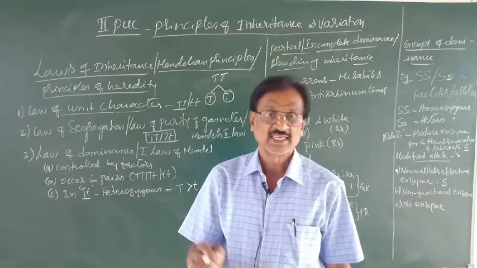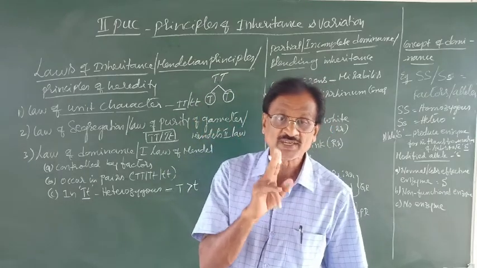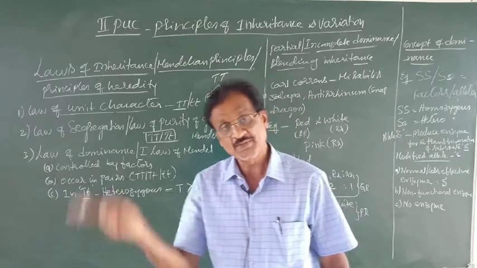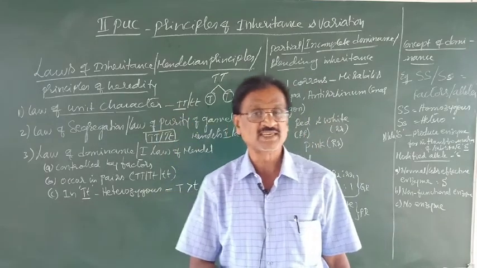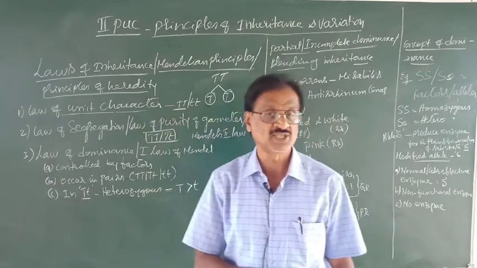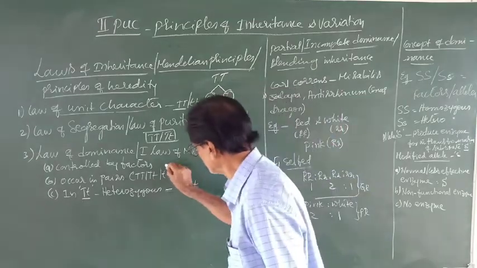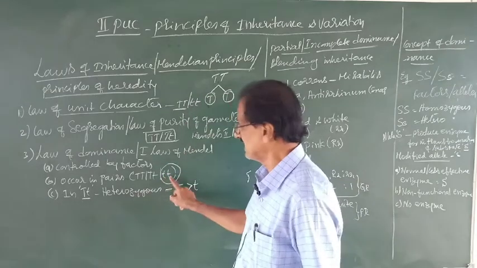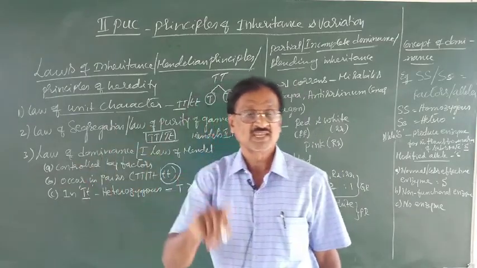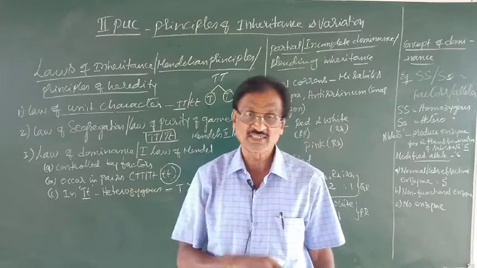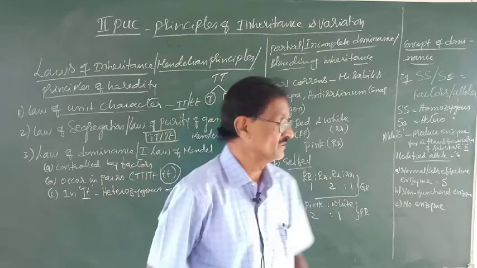So the recessive character is expressed only in the absence of the dominant factor. But the dominant character is expressed both in the homozygous condition and in the heterozygous condition. The dwarf character is expressed only in the homozygous condition, that is small tt for dwarfness, but not in the heterozygous condition like capital T, small t, which stands for tallness. That is about the law of dominance.